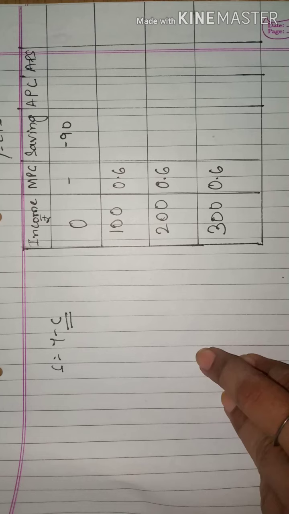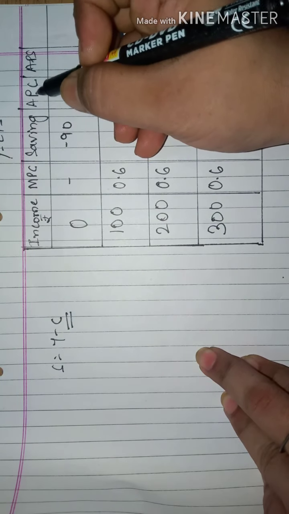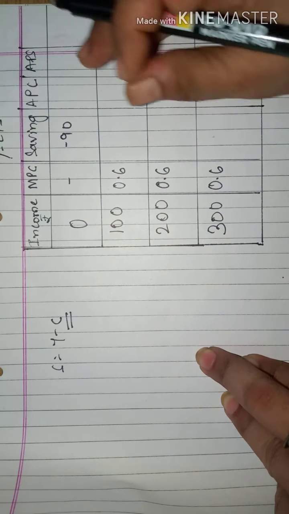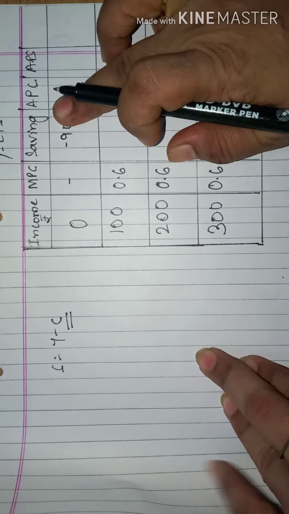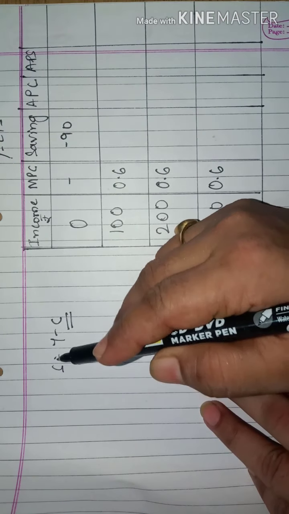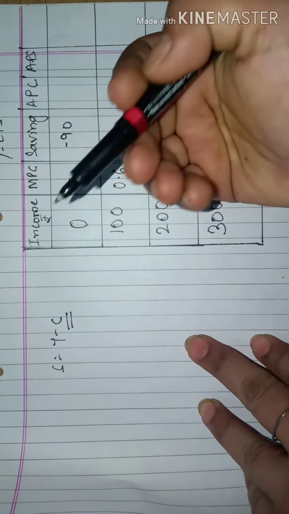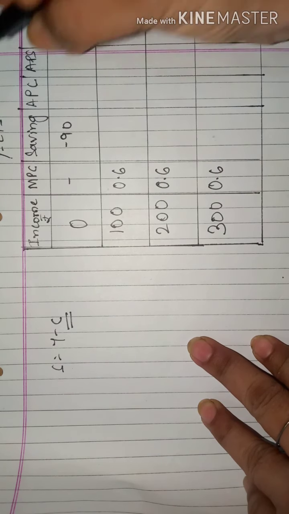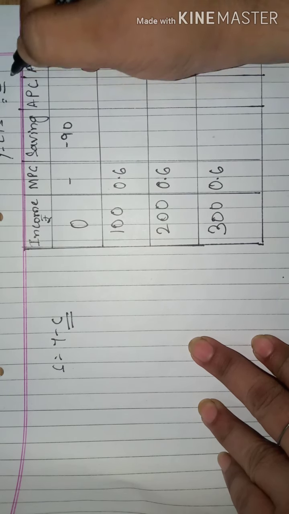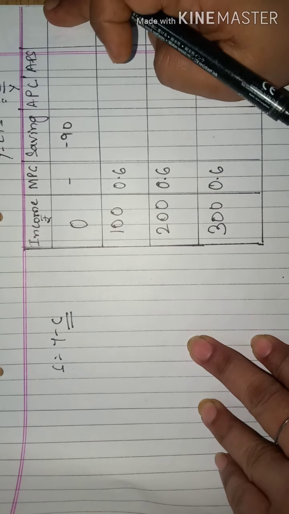Now in this we will find out APC, APS, and savings also. First and foremost, to find out savings, we need to have consumption. Why? What was the formula for savings? Savings equals income minus consumption. That means we need total consumption. Even if we want to find APC, what is the formula for APC? That is consumption upon income, right?